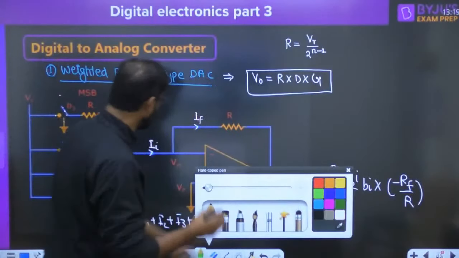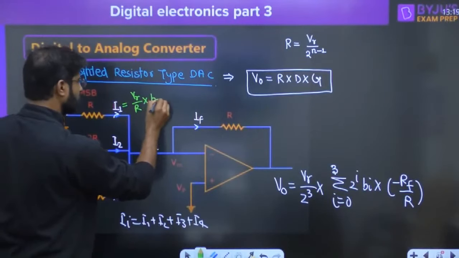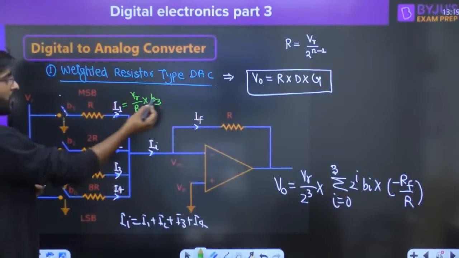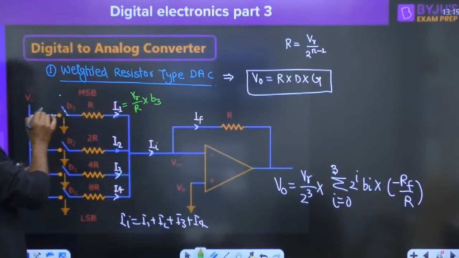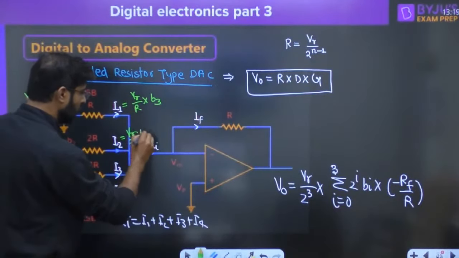Sir, I1 we will write as VR upon R into B3. If B3 is connected to ground or it is connected to VR: if it is connected to ground, we have to take it as 0. If the switch is connected to VR, we have to take it as 1. Here, I2 is VR upon 2R into B2.